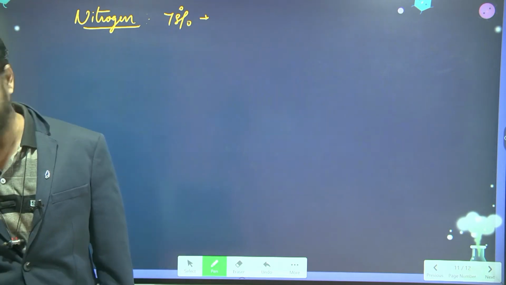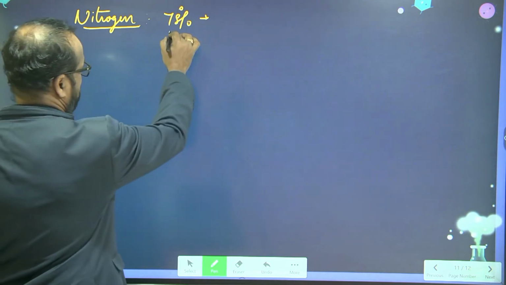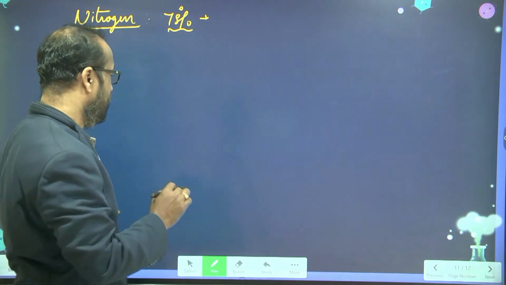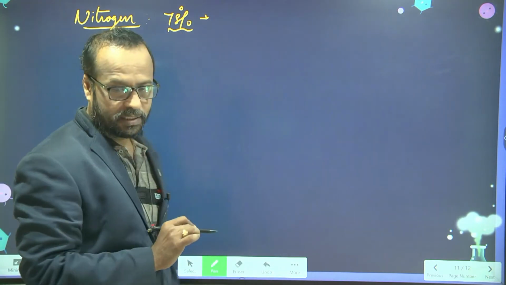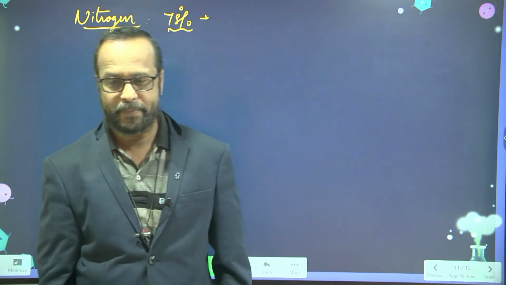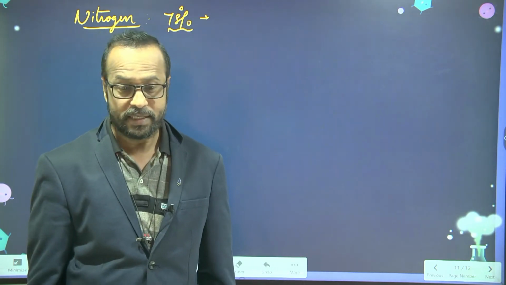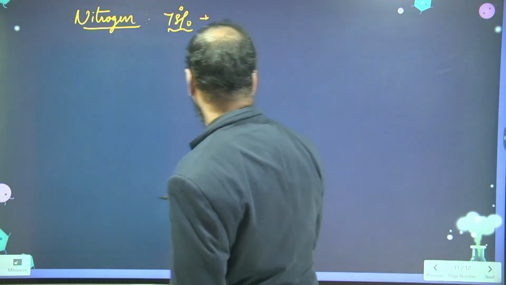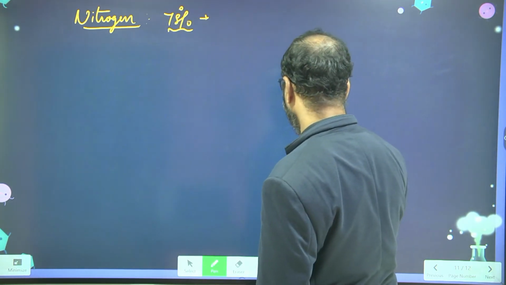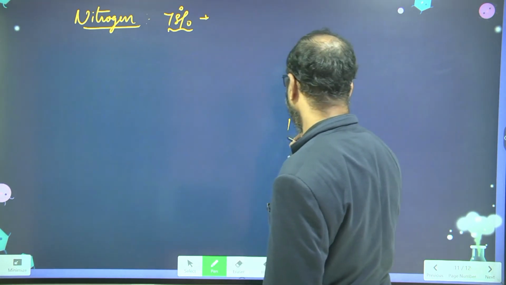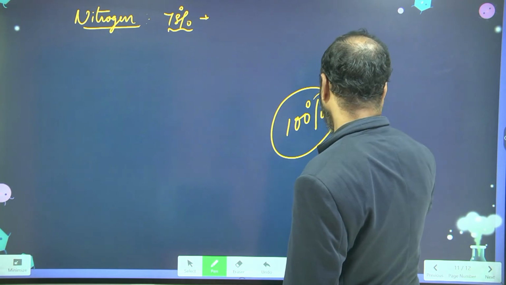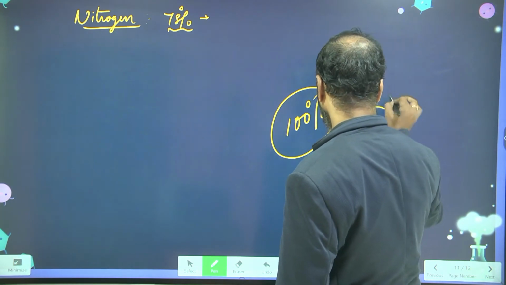So in what way does nitrogen help us? Nitrogen helps us in many ways. For example, you know that oxygen supports burning. Yes, oxygen supports burning. If you imagine that only oxygen is present in the atmosphere, meaning the atmosphere consists of 100% oxygen only, then what happens?